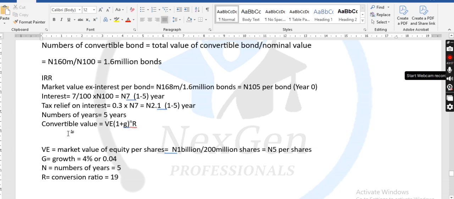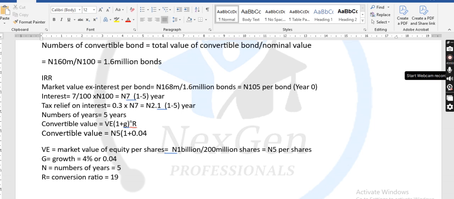Convertible value is equal to VE, which is 5 naira. You open the bracket, 1 plus the growth rate, which is 0.04. You close the bracket. This question is a wicked question because they want to test your ability.